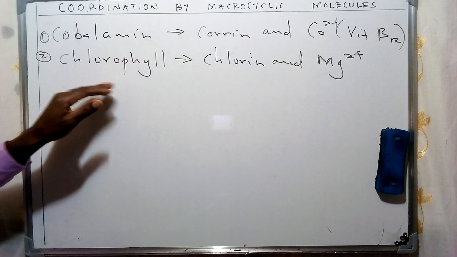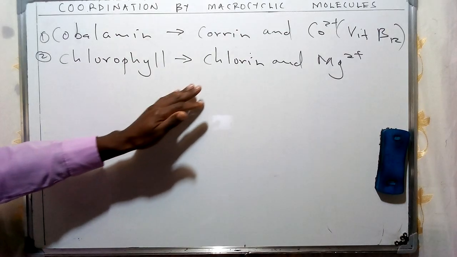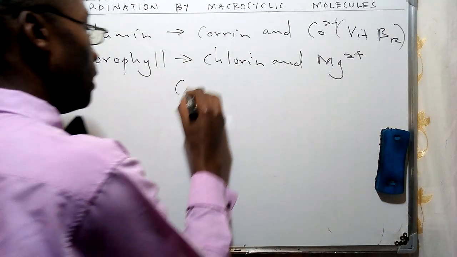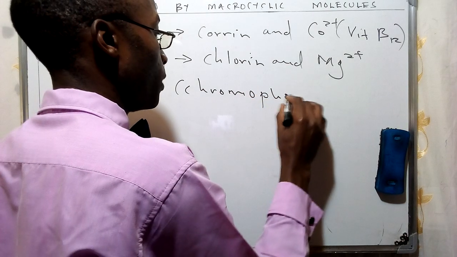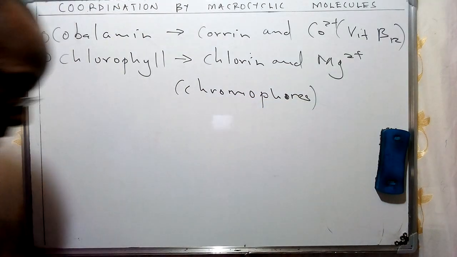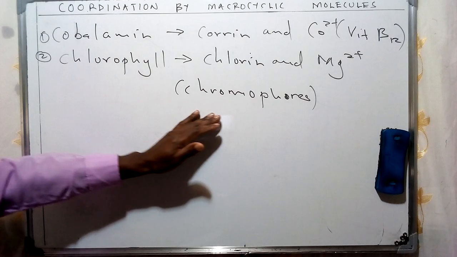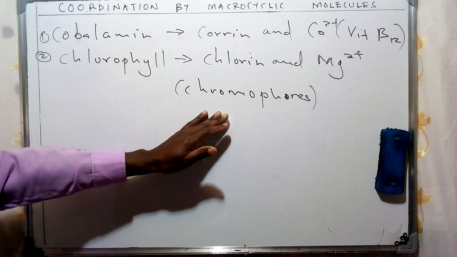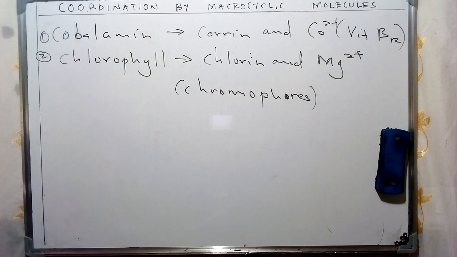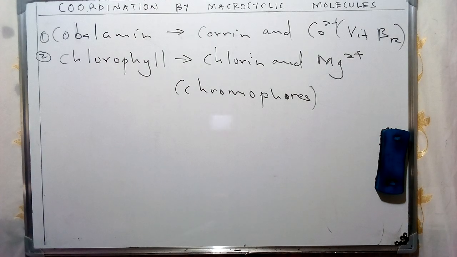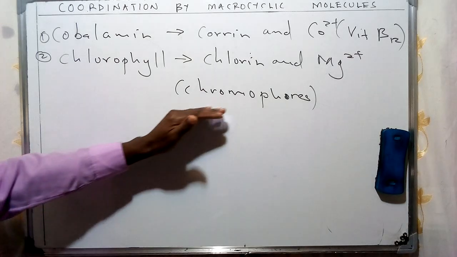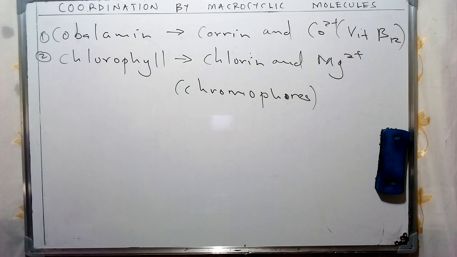Now this is going to be essential for the light-absorbing chromophores, especially in photosynthesis, which we have basically mentioned in some of our videos. Now in this specific case, the concept of a chromophore refers to a part of a molecule that is responsible for its specific color. In this case, this is going to be bringing more sense, especially in our discussion of the various stages of the process of photosynthesis.